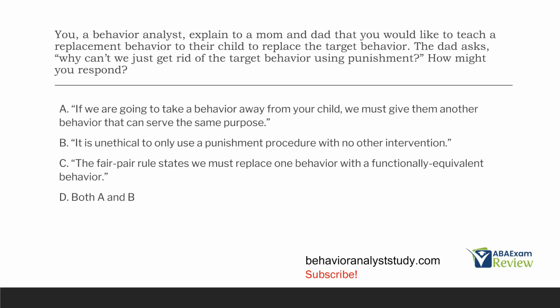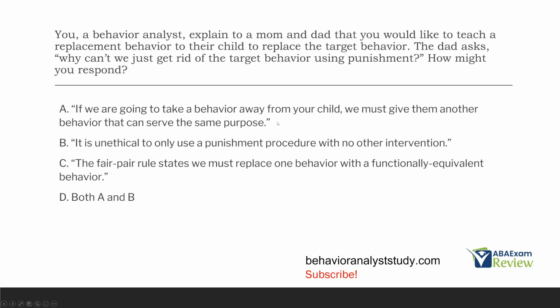C, the fair pair rule states we must replace one behavior with a functionally equivalent behavior. Now, C answers the question, but what's wrong with C? Well, first, when you use jargon, the fair pair rule, and you use more jargon, functionally equivalent behavior, C is just going to lead to more questions. Well, what's the fair pair rule? And you're essentially just going to be repeating yourself.